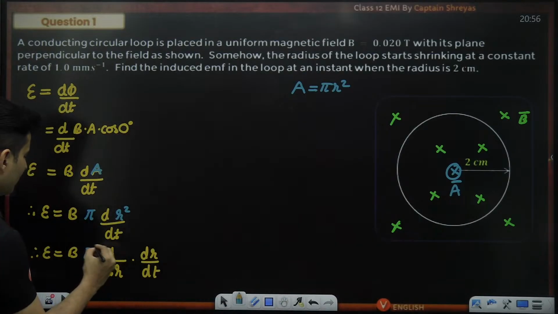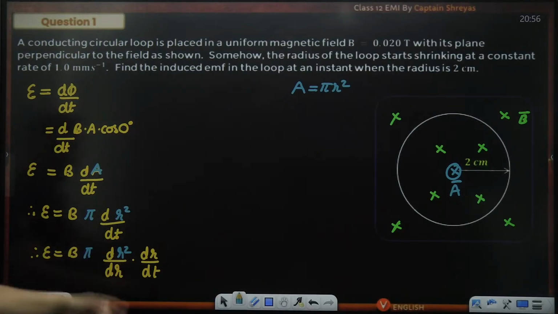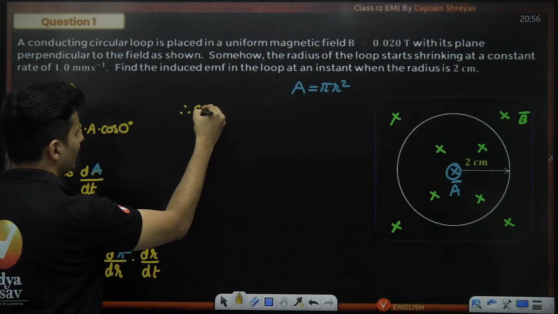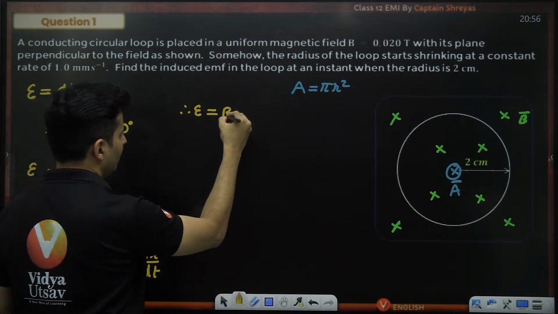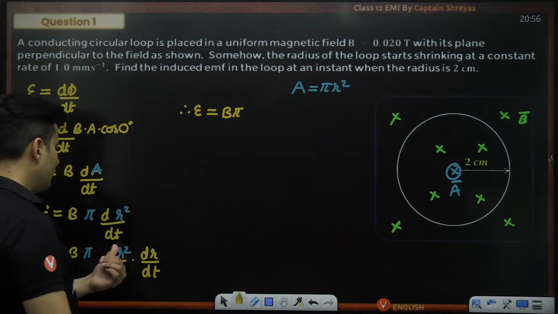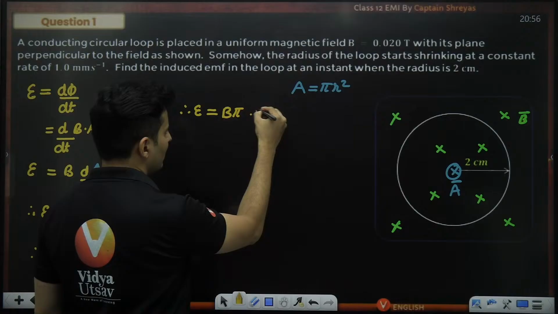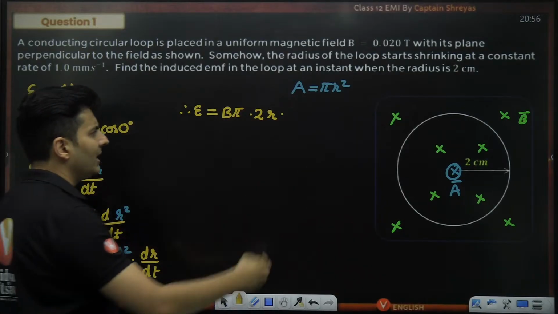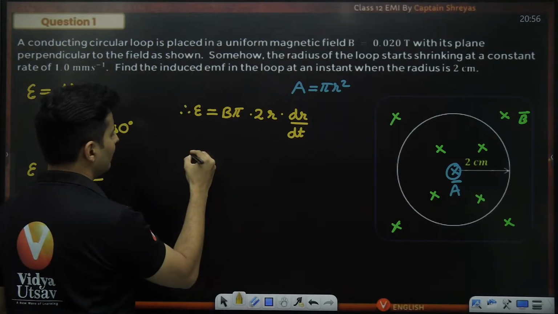Now it kind of makes sense. The pi remains as it is. This is r square. Does it make sense? I have just used the chain rule. So now let's see what exactly we get. Our EMF will be B into pi, d(r square) by dr. dx square by dx is 2x, so this will be 2 into r, using the x raised to n formula, and leave that dr by dt as it is. Don't touch it. You can't do anything about it.